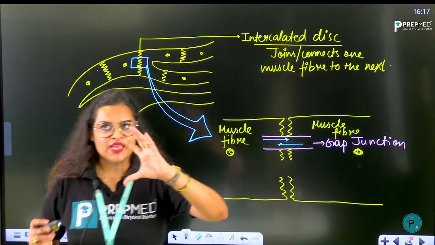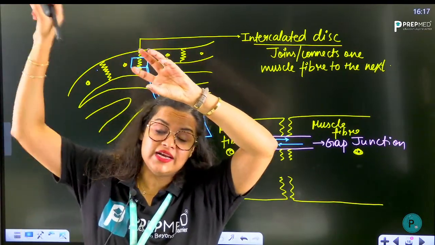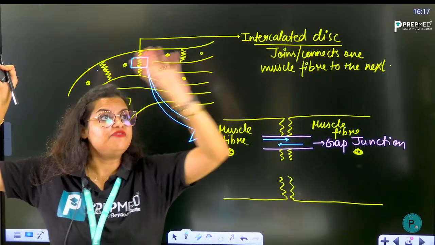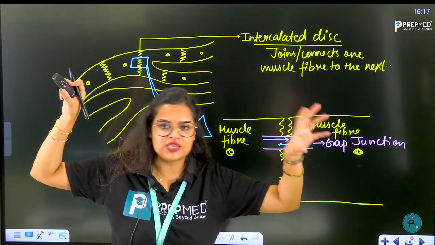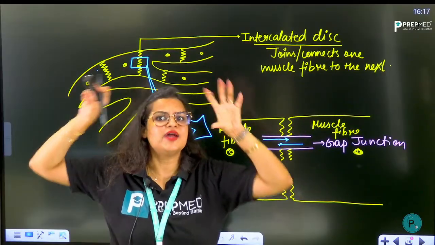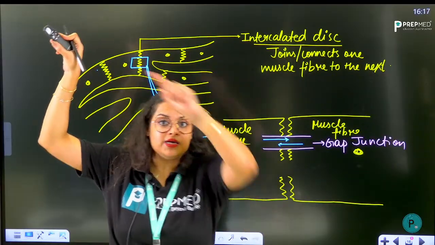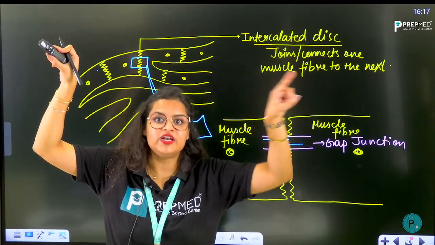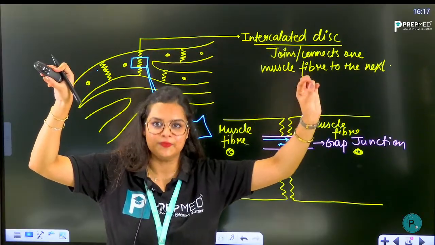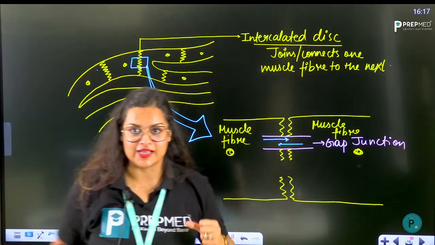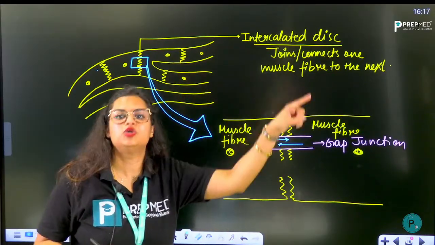If the impulse is generated at the SA node, which is located on the upper corner of the right atrium, the left atrium has nothing to do with it. The left atrium has no SA node. How are they also contracting at the same time? The SA node, which has generated the impulse, passes that impulse to the left atrium from one muscle to the next to the next, like a chain. And this is how they are contracting. So the gap junction helps in this, transmitting from one muscle fiber to the next.